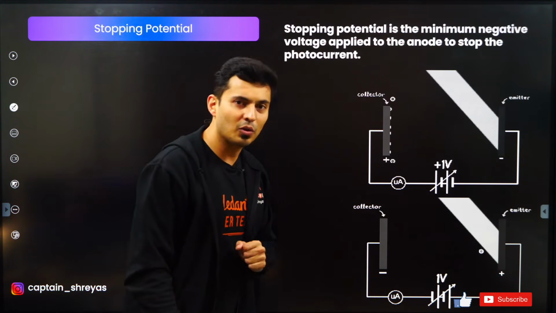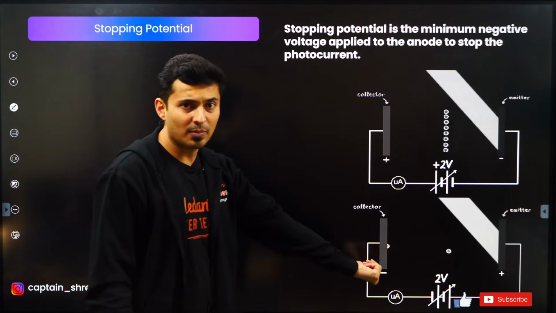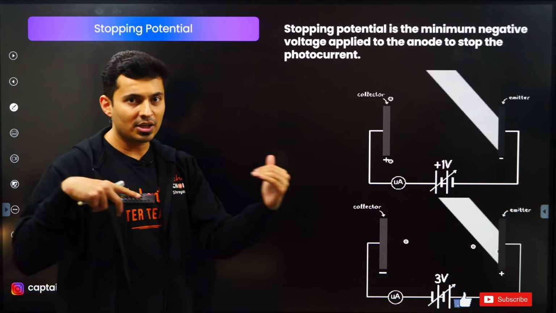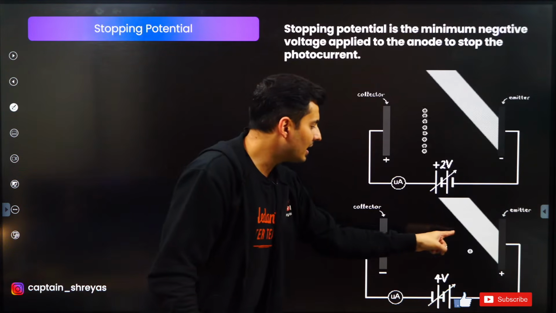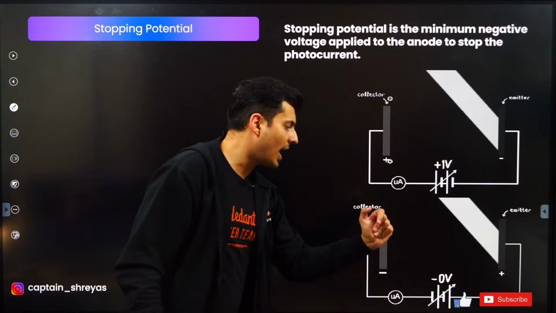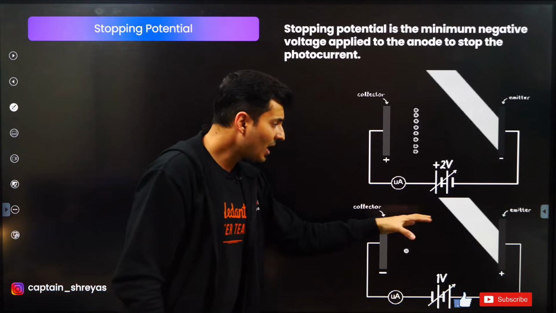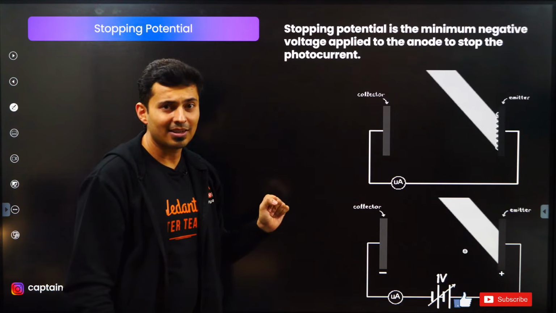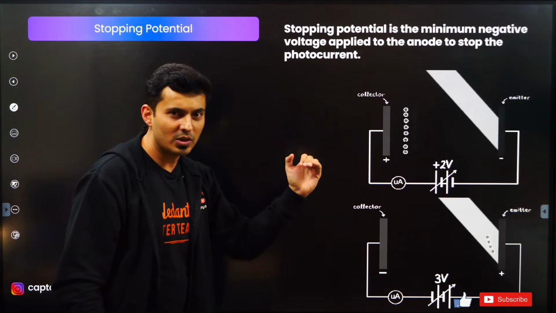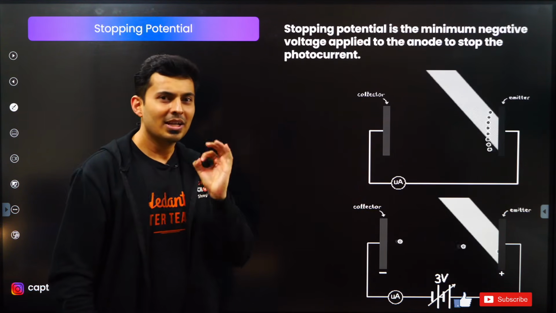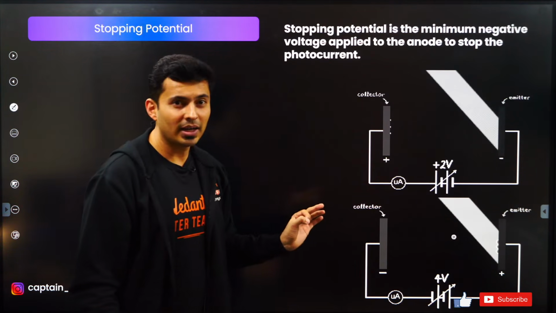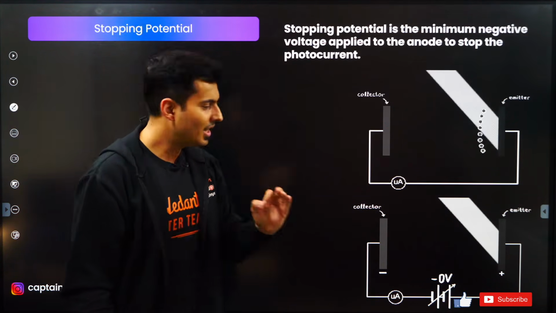The exact reverse also holds true. If you connect the battery in reverse bias, meaning you are applying the voltage opposite to the direction where the current wants to flow, then these electrons are not sucked here. In fact, they are pushed or repelled back because of the reverse voltage, and not many electrons reach the other side. And if you keep on increasing the voltage, the current gradually falls down till it becomes zero. That voltage of the external source for which the current in the photoelectric effect stops is called the stopping potential.